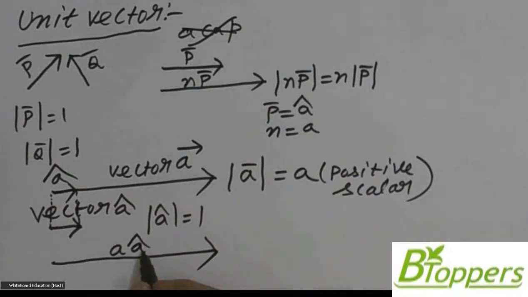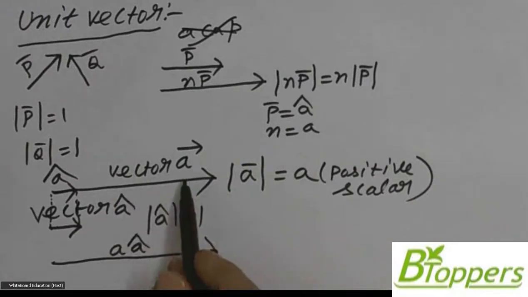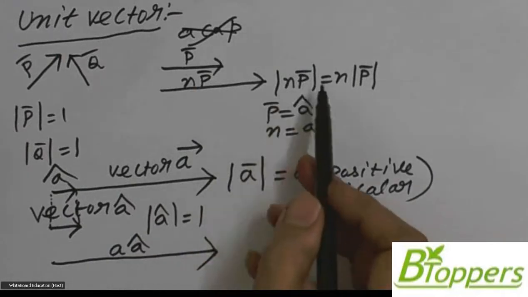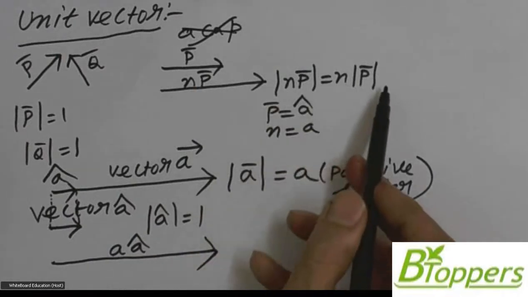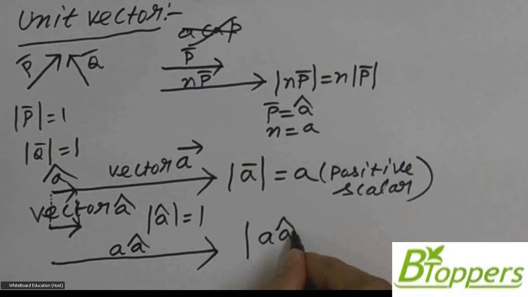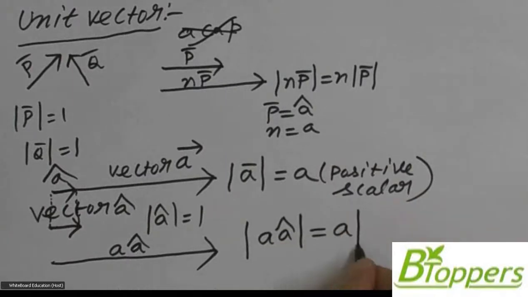That means direction of vector A times A cap is same as the direction of vector A cap, because A is a positive scalar. Means direction of this vector is same as the direction of vector A bar. Just as I have written here, modulus of NP bar is n times modulus of P bar. In a similar way, modulus of this vector can be written as A times the modulus of A cap.